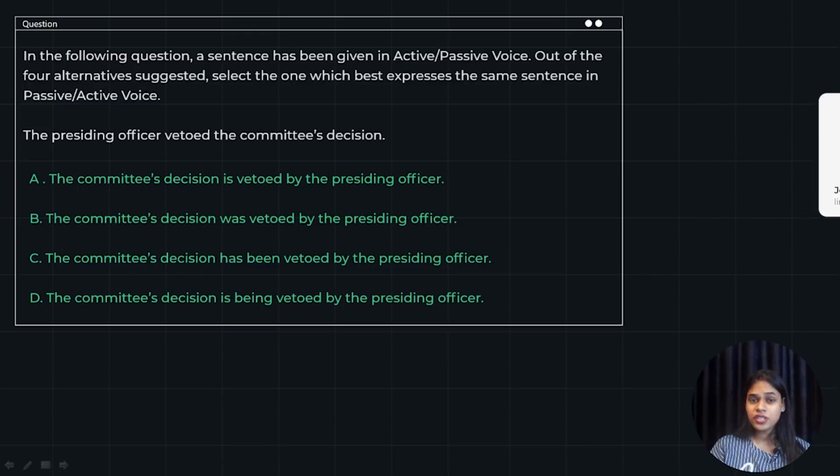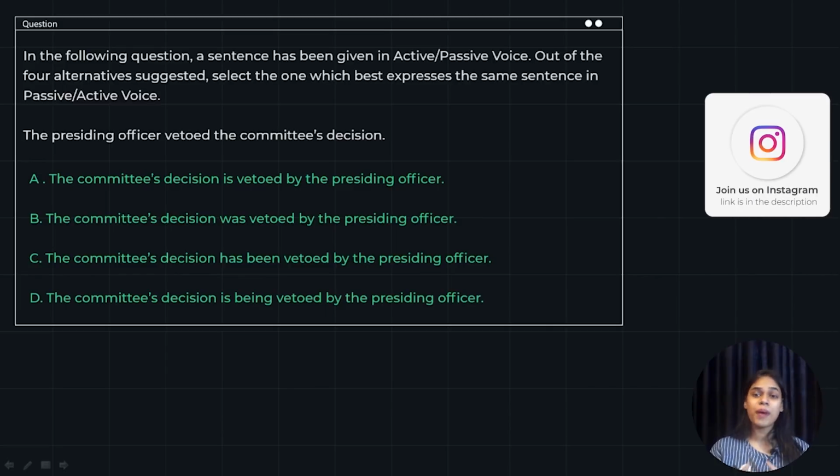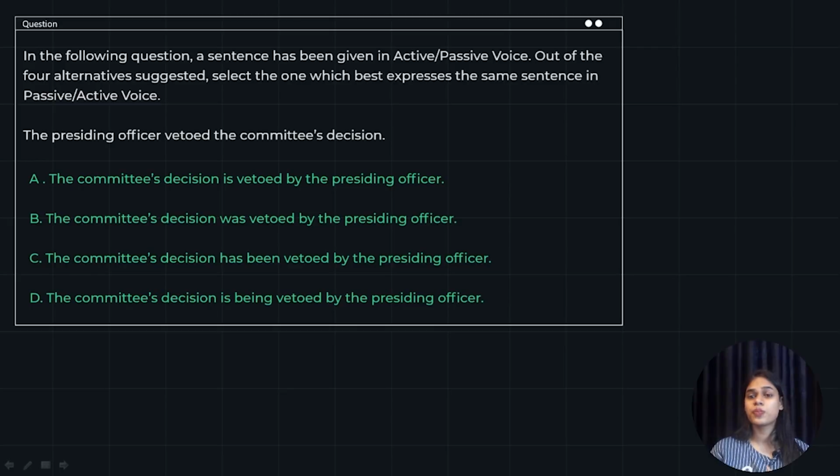In the following question, a sentence has been given in active or passive voice. Out of the four alternatives suggested, select the one which best expresses the same sentence in active or passive voice. All right, so a voice sentence has been given to you and you have to translate it in the other voice. So yes, go ahead, pause the video, try to solve it, and then we'll quickly move forward with the main answer.